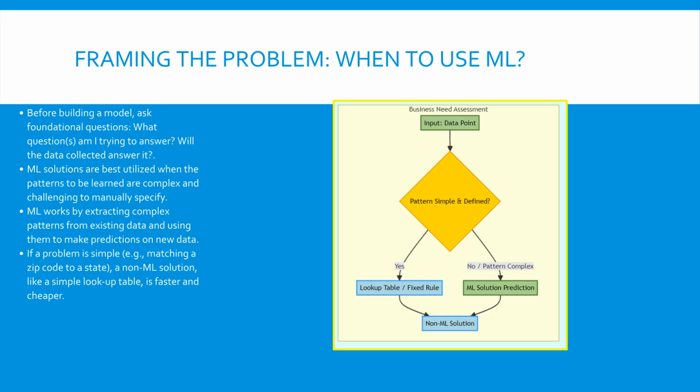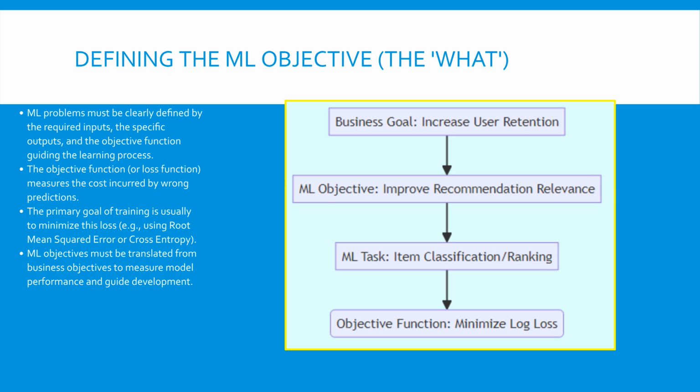For a successful ML system, framing the problem correctly is paramount. If the pattern is simple, such as using a zip code to determine a state, ML is unnecessary. We reserve the computational intensity of ML for complex problems that traditional software cannot easily solve. This iterative thinking helps guide the project development early on. A business problem, such as speed up customer service, is not an ML problem until it is structured properly.